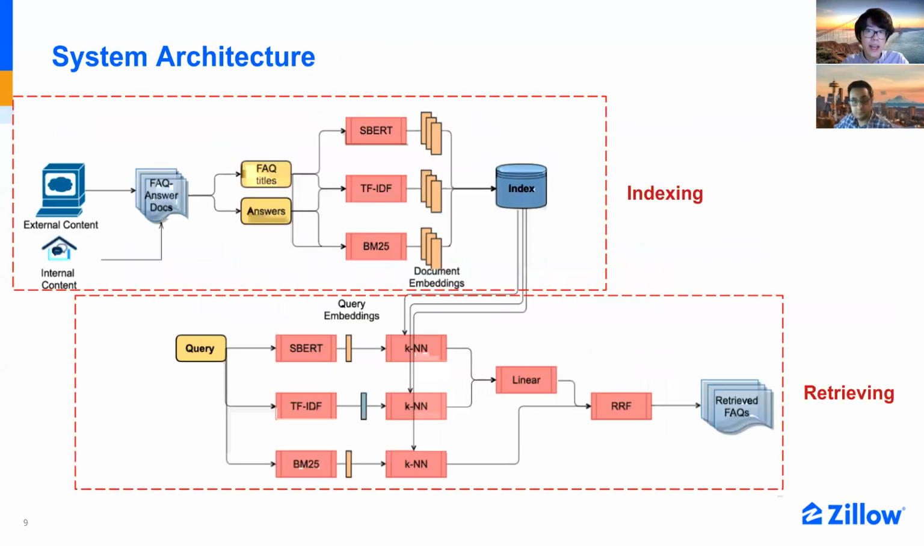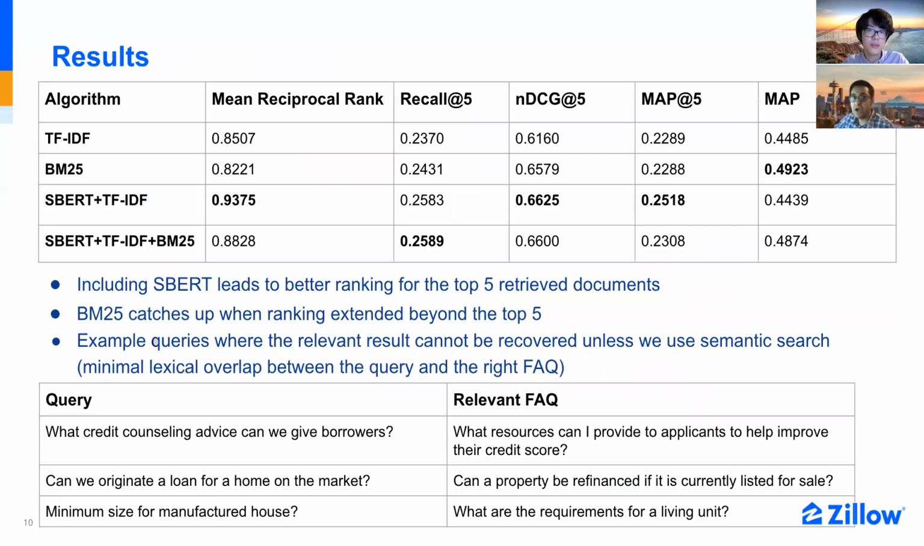This is the overall architecture. The top part is the indexing process, and the bottom part is the retrieving process. As mentioned, when the query comes, it firstly combines the score from SBERT and TF-IDF, and then BM25 is used to help produce the final ranking. We use standard IR metrics to evaluate the search engine. Our results indicate that inclusion of SBERT, either with TF-IDF or with TF-IDF and BM25, improves the ranking for the top 5 retrieved results. But BM25 will catch up if the ranking is extended beyond the top 5.